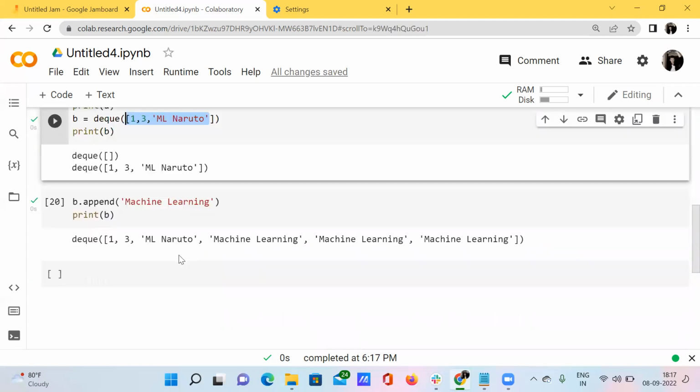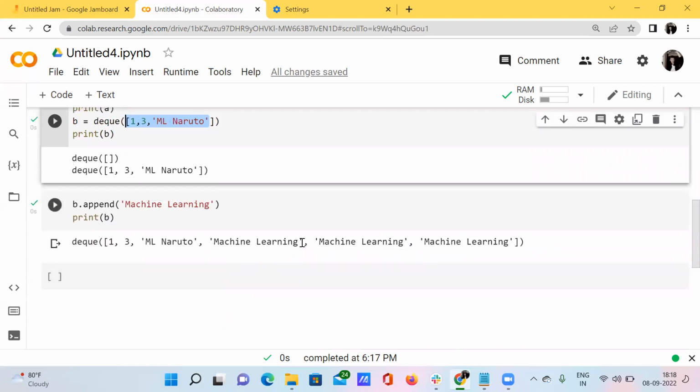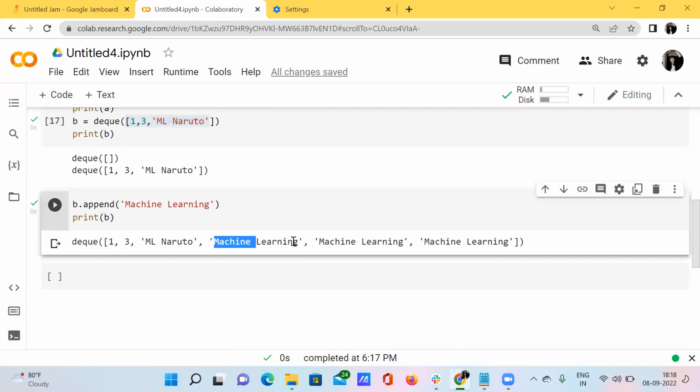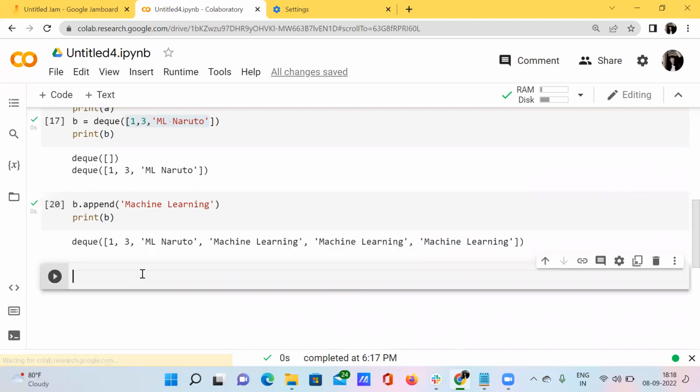But this doesn't look beautiful. This is weird. We have the same string three times: machine learning, and machine learning. So I want to delete this. How can we delete?